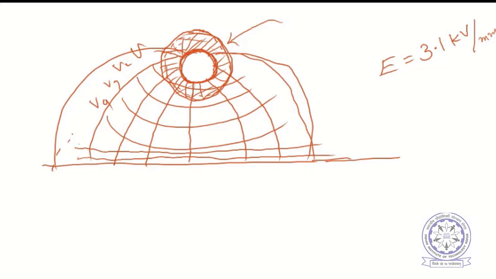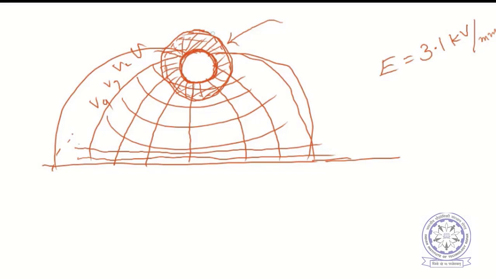But why is it restricted to this region? Why is it not crossing this region? Because as the radius increases, the electric field will decrease. So the radius up to which corona occurs is limited by the voltage. If the voltage is more, then the radius of this fictitious surface is more.